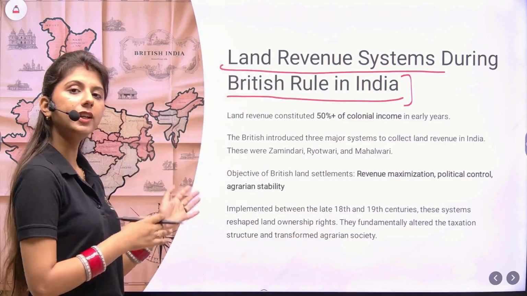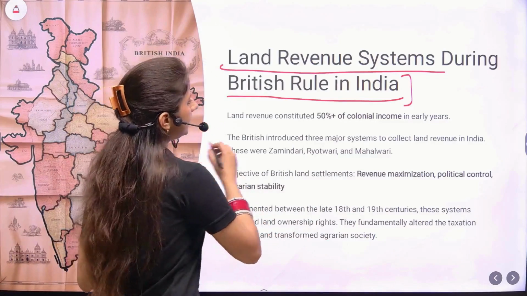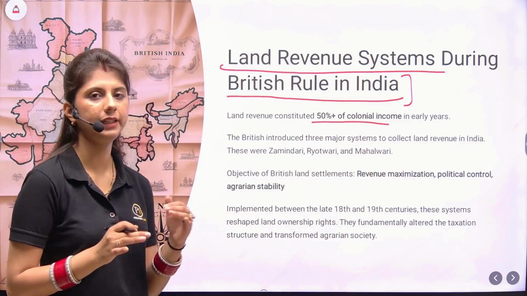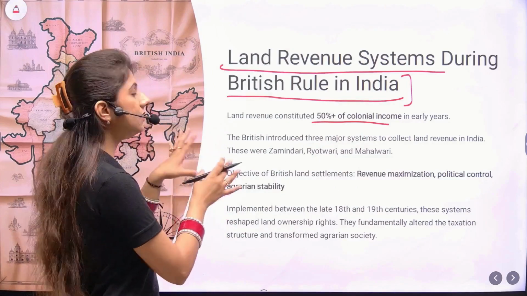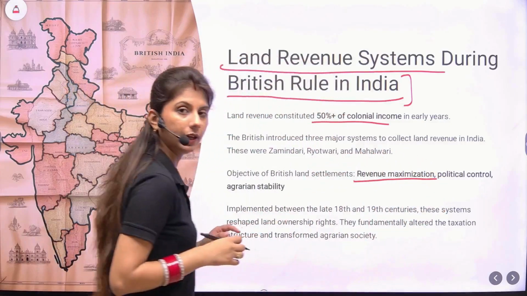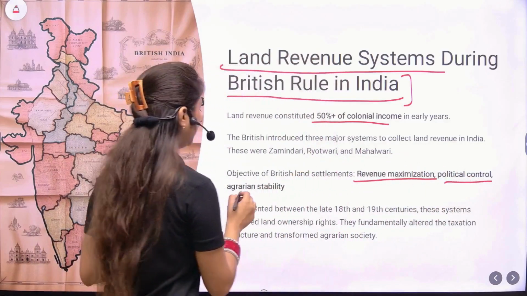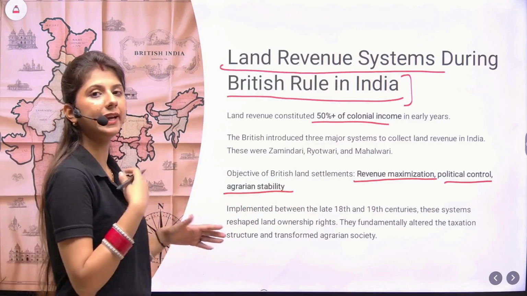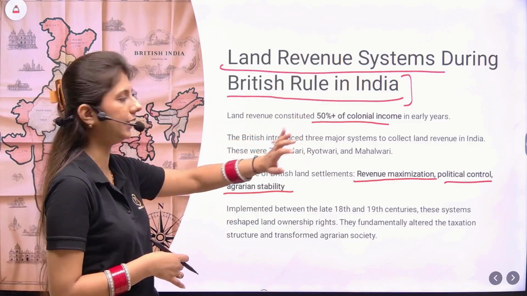Now, land revenue was the major source of income for the Britishers. It constituted approximately 50% of the colonial income in the early years. So what was their ultimate objective? Because this is the sole main source of income, they wanted revenue maximization, and later they also wanted political control and agrarian stability, because they wanted to pay attention to the agriculture, as this was the source of their 50% or more of the colonial income.